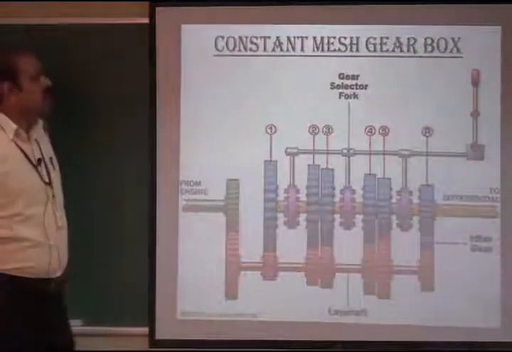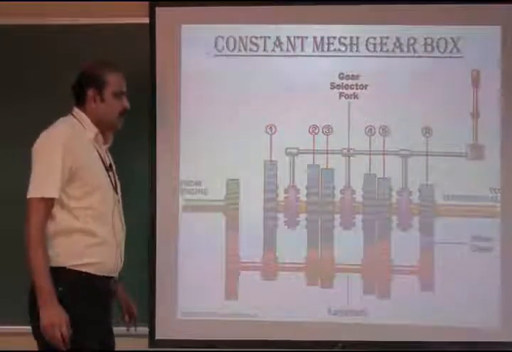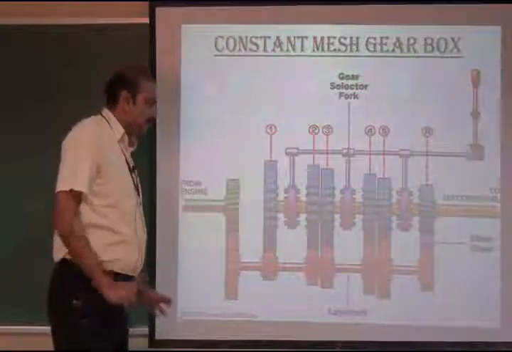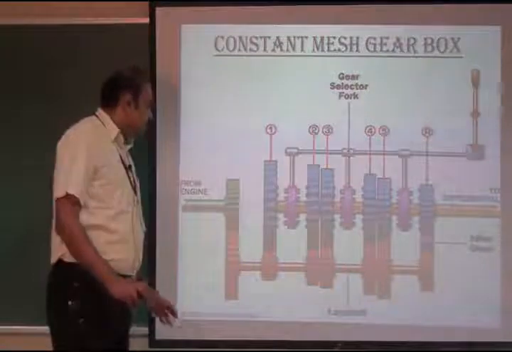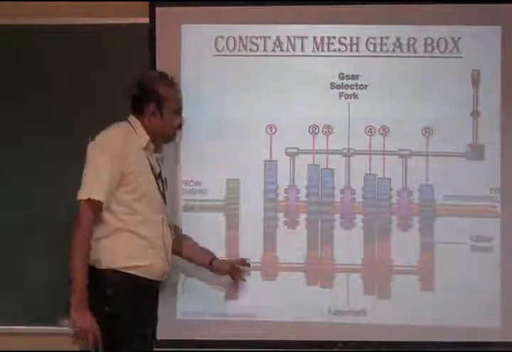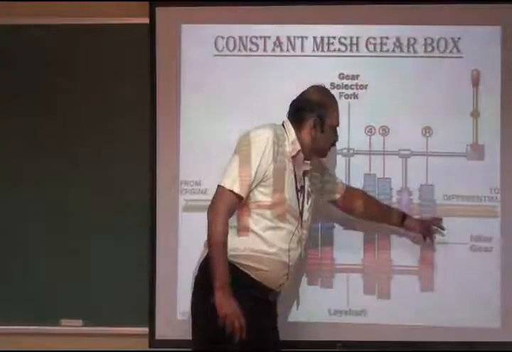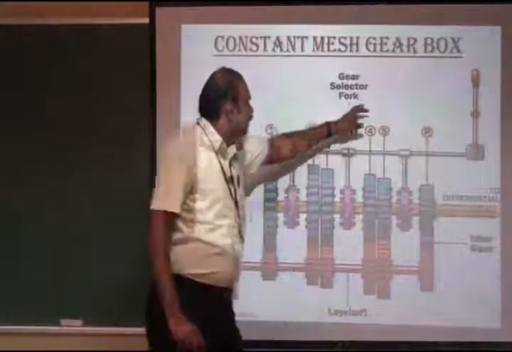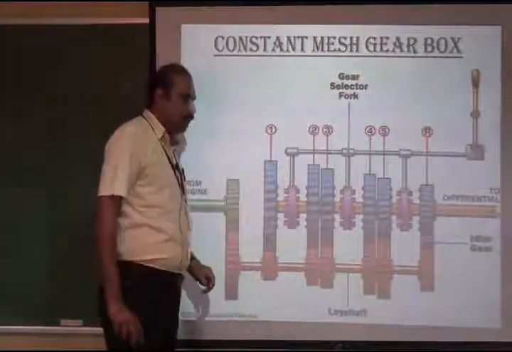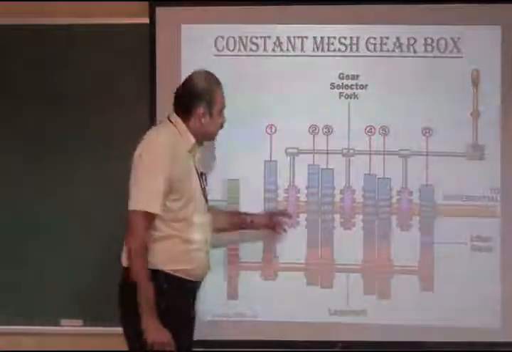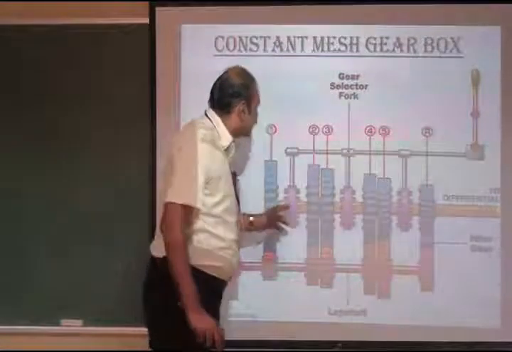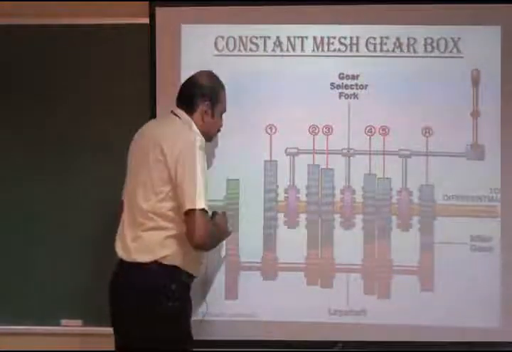Then this is the constant mesh gearbox. The constant mesh gearbox consists of the same parts: engine shaft, lay shaft, differential, idler gear, then gear selector. At the same time, some parts are added; there are 3 dog clutches.